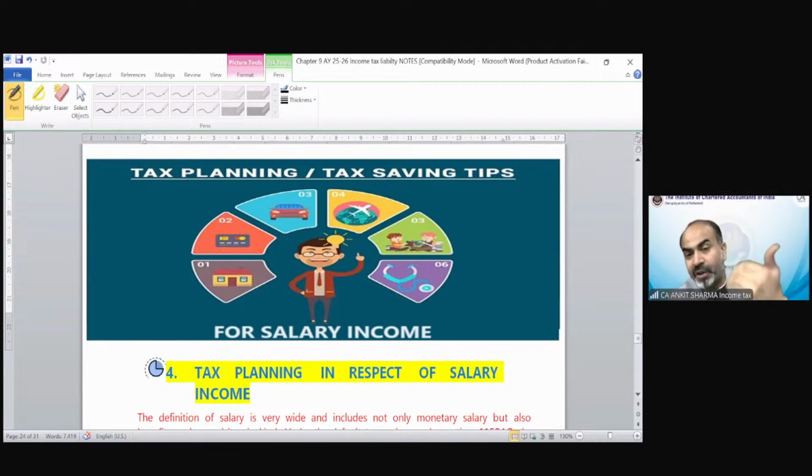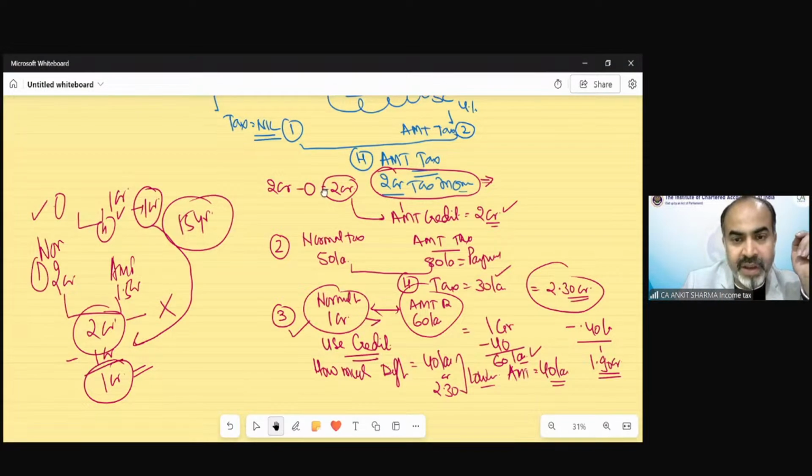There are no specific rules under this topic that you have to always follow this method for defining a structure of salary. It will change according to the method, the amount of allowances, the salary package, the perquisites, etc. So we have to see accordingly whether we can suggest a specific kind of salary structure to an employee. It would not be applicable for all kinds of employees. It will depend upon the specific information on a case-to-case basis. What exactly are we going to discuss under this topic? Let me give you an overview with an example.